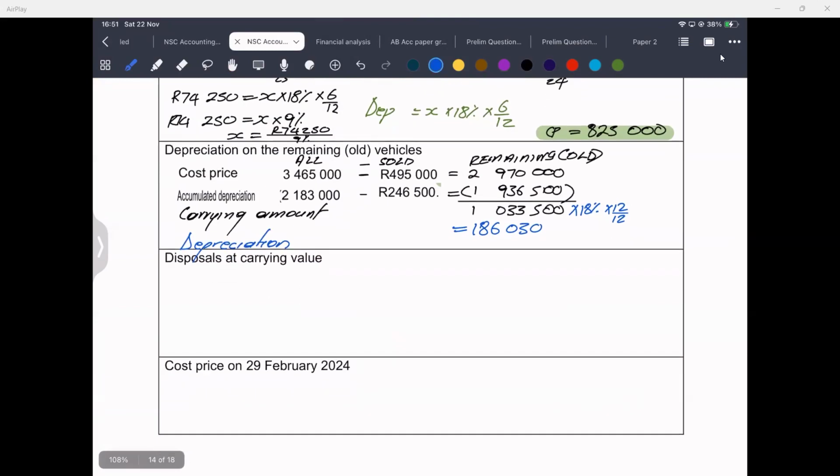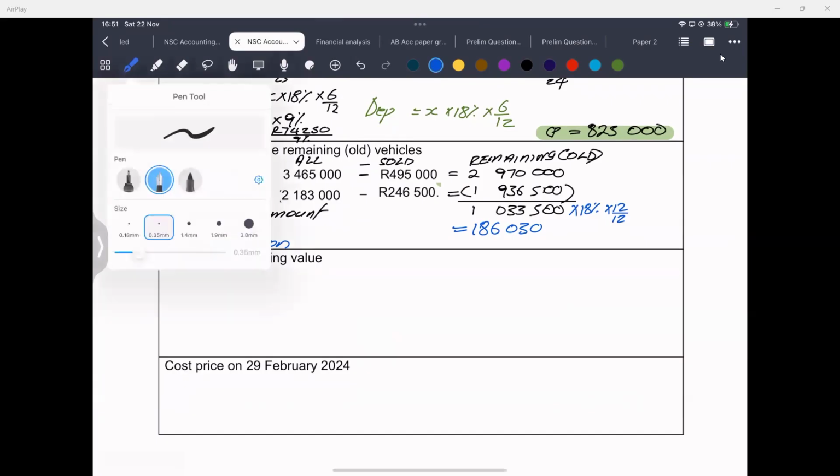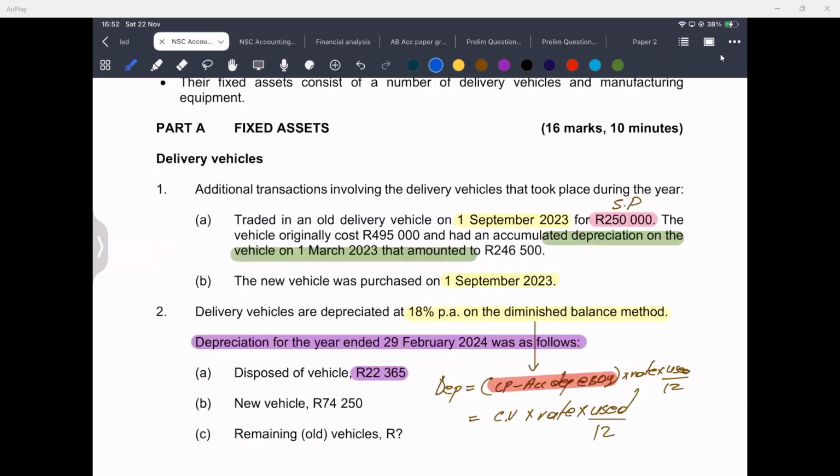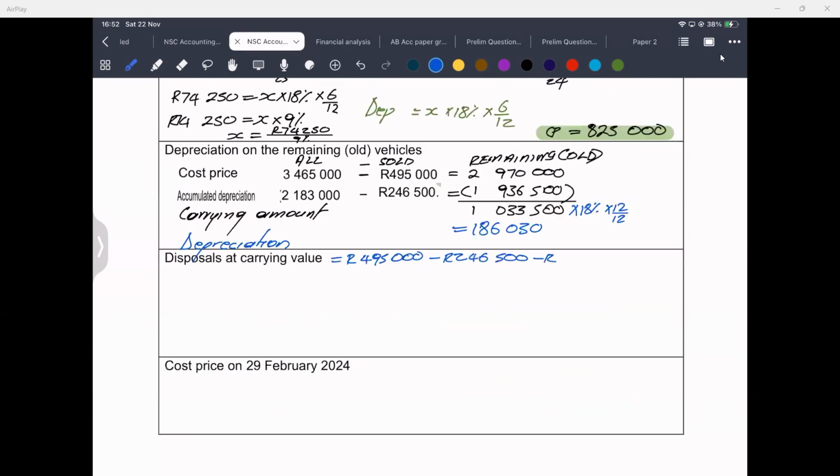Now they want us to calculate disposals at carrying value. How do we get disposals at carrying value? At the date of sale, you will take the cost price, which was given to us as 246,000. No, I'm lying. It's 495,000. You will minus accumulated depreciation at the beginning of the year, which was 246,500. And then you minus current year depreciation, which amounts to 22,365. That's how you will get carrying value.